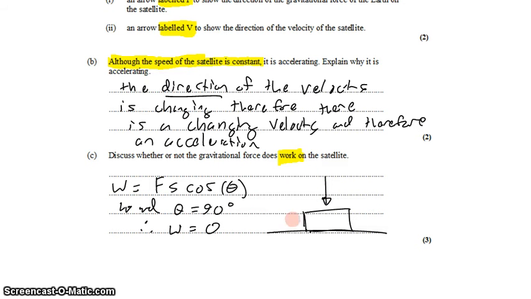So you're not doing any work on the block. And similarly, the Earth is not doing any work on this satellite because the force is straight in and the displacement is straight over. And that 90-degree angle prevents any work from being done on the satellite.